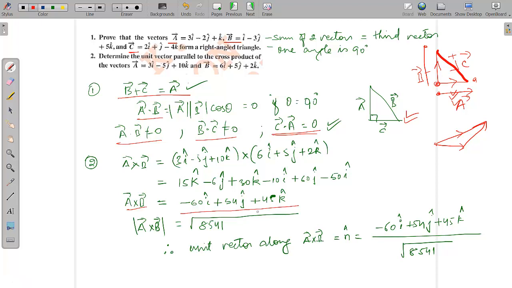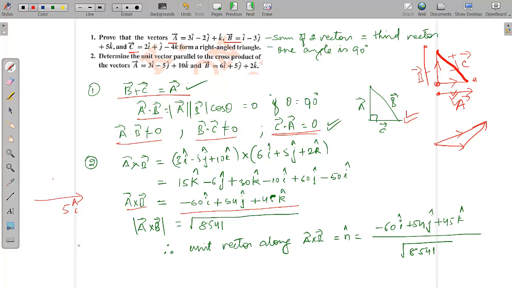Now, what is a unit vector along any direction? What is a unit vector along a vector? To make it very simple, let's draw a vector 5 i cap only.